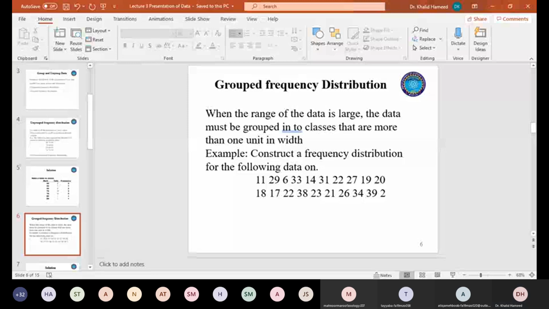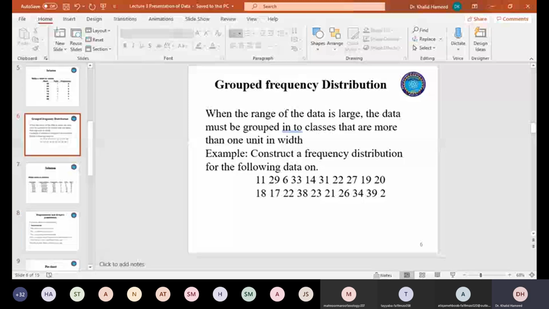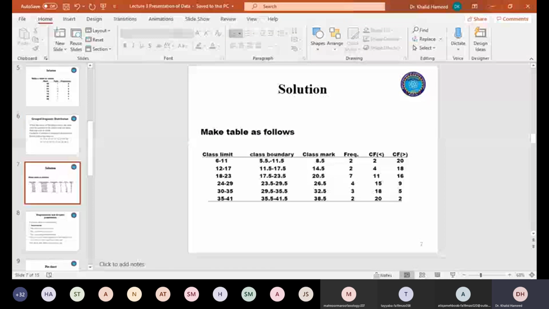My highest observation is 39. So the range of my data set is between 2 to 39. In order to do this, first I have to make my classes.